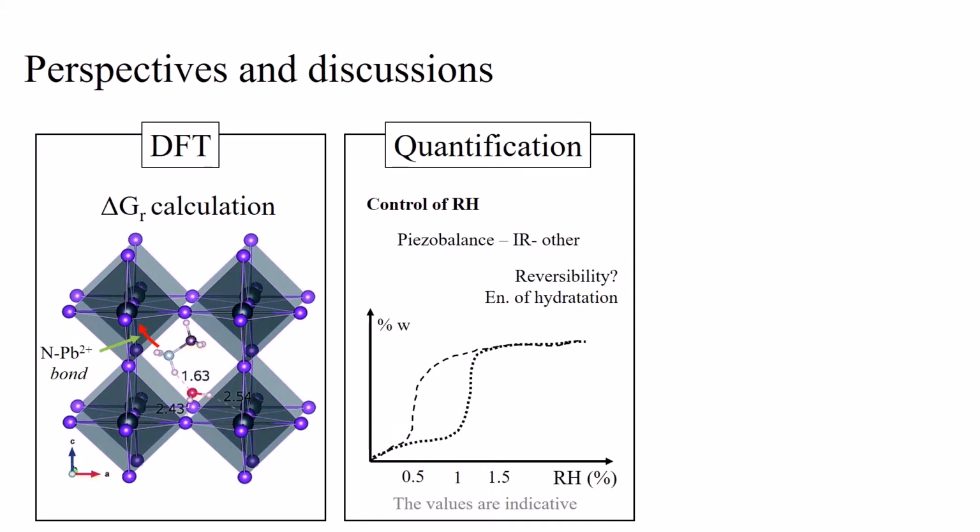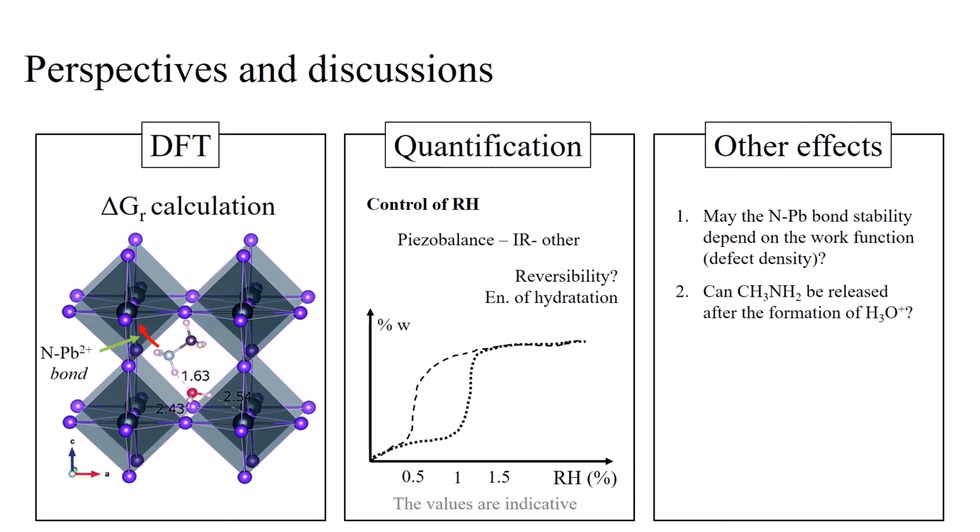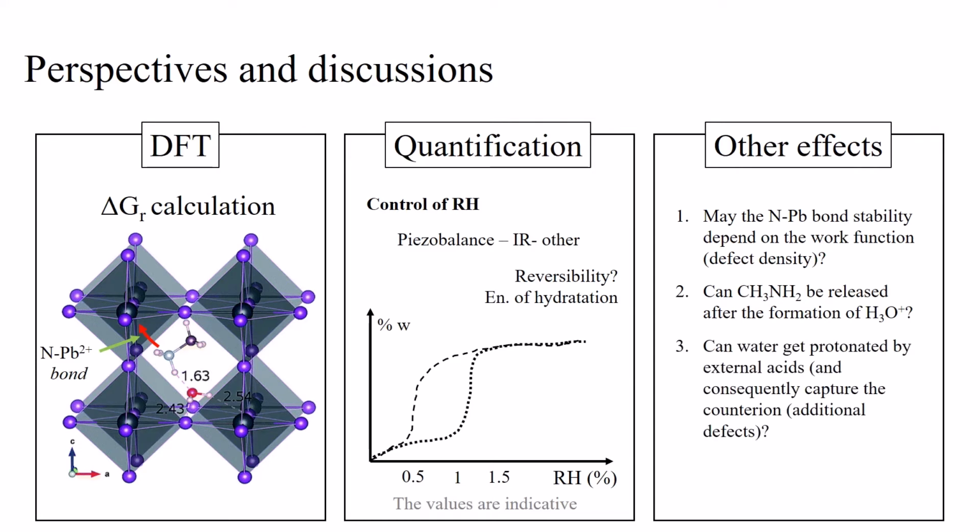I actually have some other thoughts that I would appreciate sharing in a personal meeting or by email. For example, what could be the effect of changing the electron richness of the perovskite on proton migration? We know indeed that this influences the lead-anion cage electron density, which means that the lead-nitrogen bond strength may also be modified. Further considerations are about the acid-base chemistry of water and methylamine, which is likely to create new, still unexplored effects. For example, once water is protonated, methylamine can escape, leaving the hydronium ion in the place of methylammonium. Also, we can imagine the water capturing protons from external acidic sources, with consequent capture of the counter ions for charge balance.